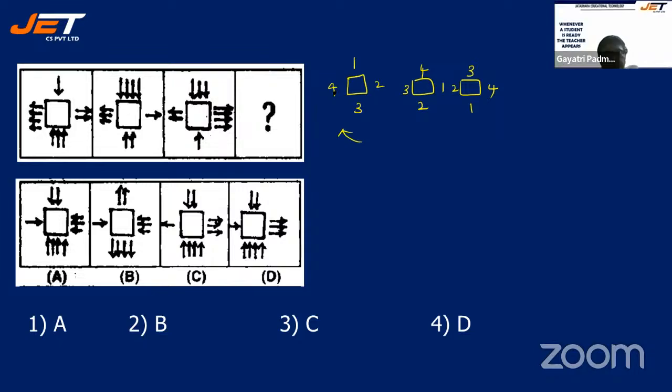So, your 1 is coming here, 4 is coming here. Next, 1 is coming here, 4 is coming here. Next, 1 should be towards the left. And down it should be 4. Everywhere it is like that. 1 is towards the left, down is 4. So you should choose something different. Right?